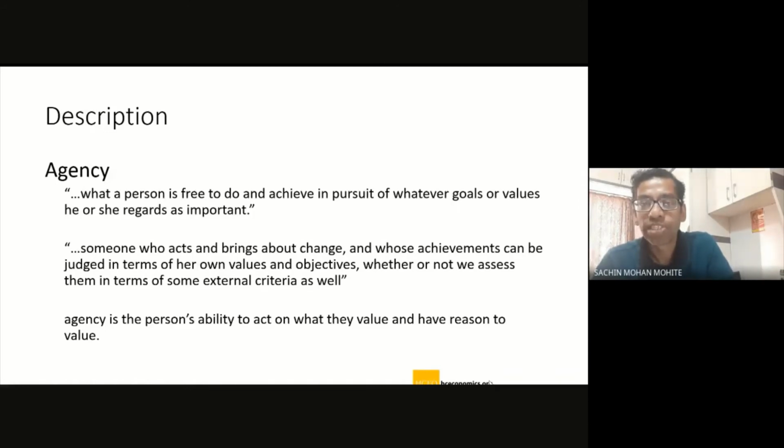So from this particular definition, agency is what a person is free to do and achieve in pursuit of whatever goals and values he or she regards as important. Whatever is important from my perspective, if I'm getting the freedom to execute or achieve that, then basically it's agency.